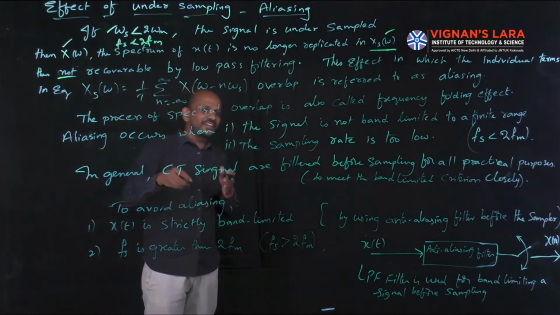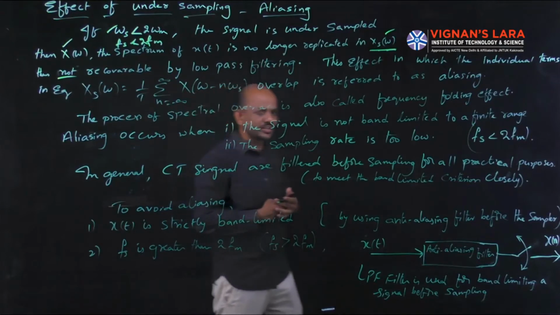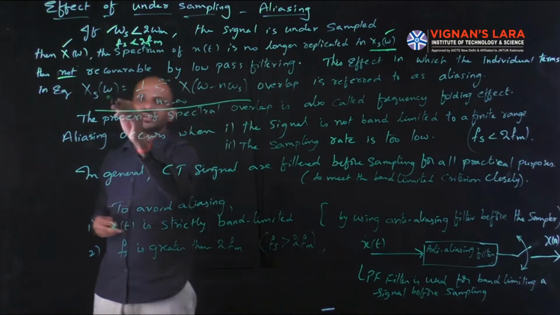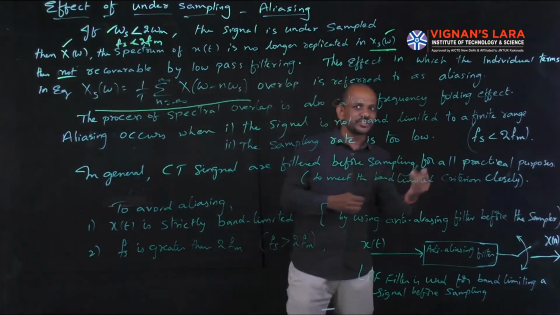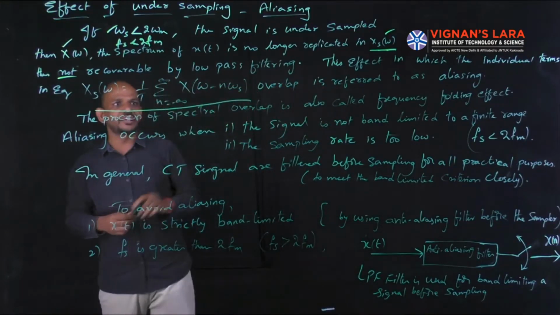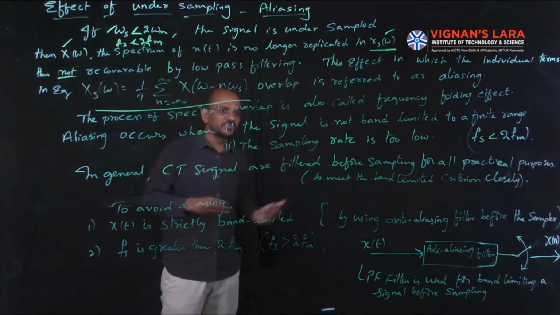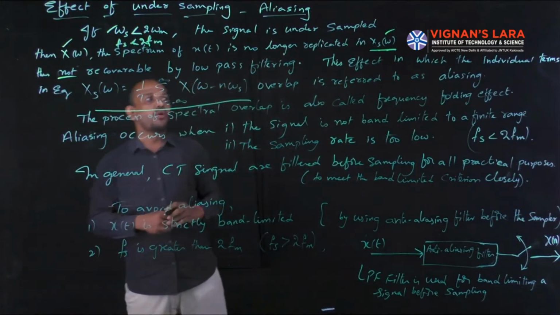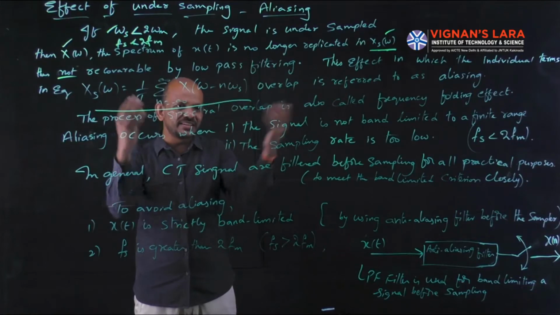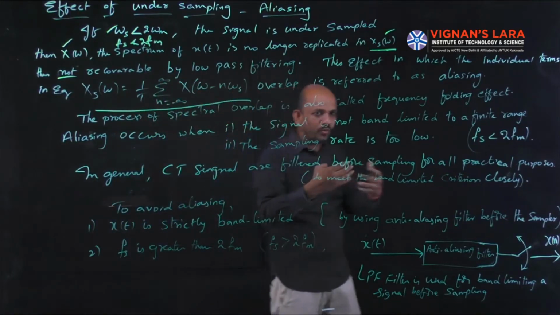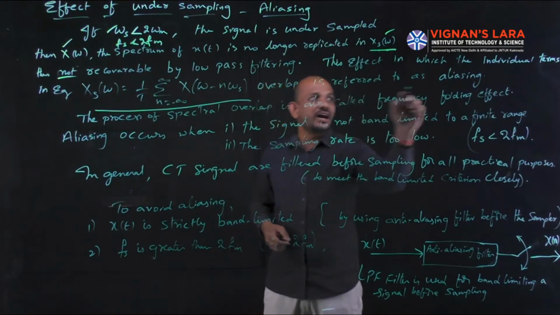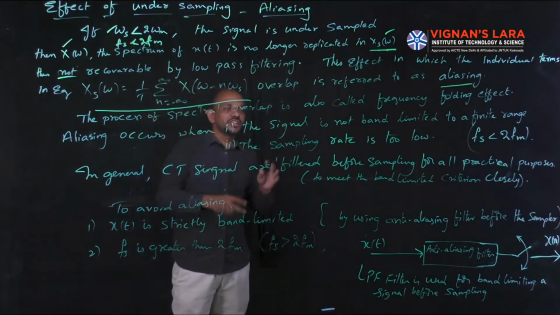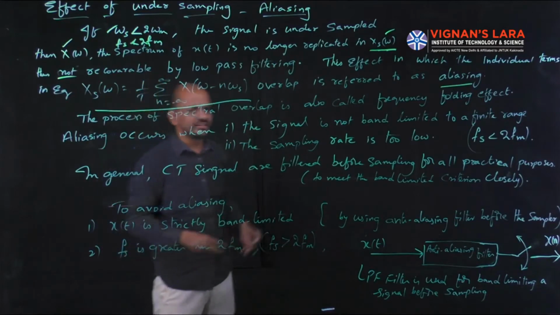This effect, in which the individual terms in the equation overlap, is referred to as aliasing. I have the equation of the spectrum of the sampled version, x s of omega, that is 1 by T summation n equal to minus infinity to infinity x of omega minus n omega s. That is the sampled signal spectrum equation. If we expand this, we get the individual terms, and if those individual terms overlap, that gives us aliasing. The overlapping will give us aliasing.